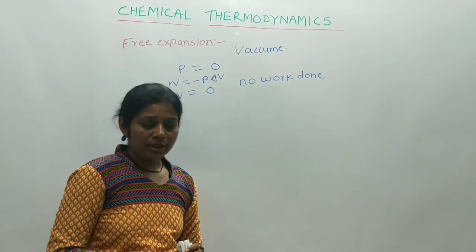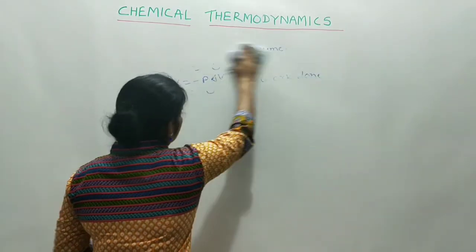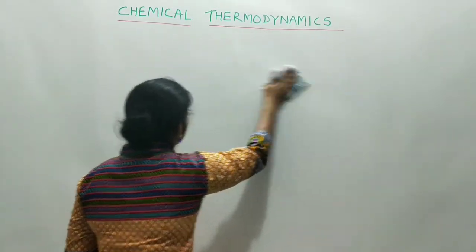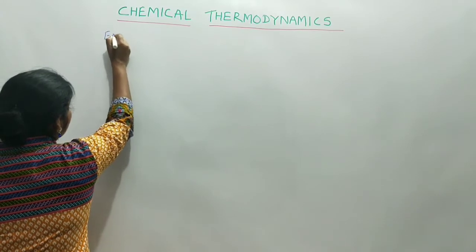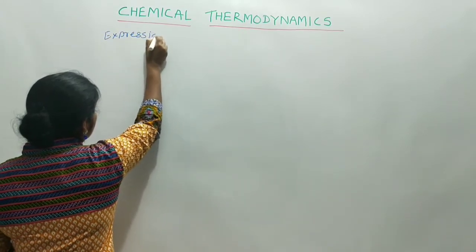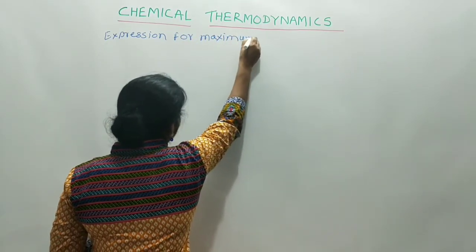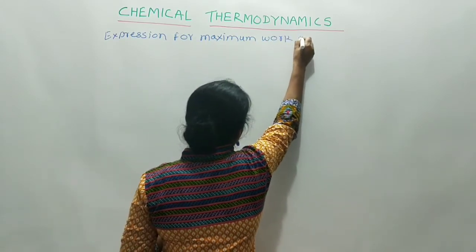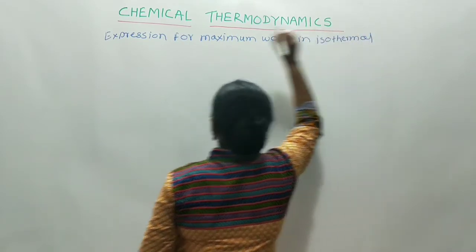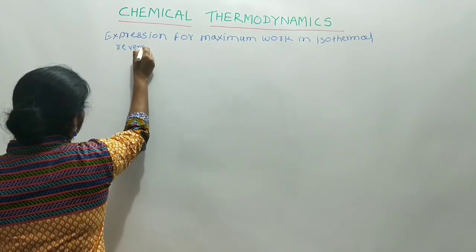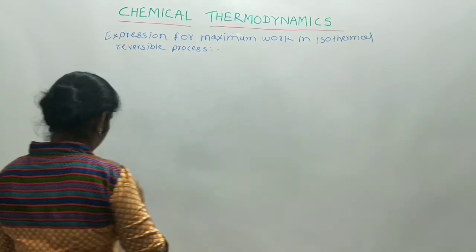Now the third expression for the work is the expression for maximum work in an isothermal reversible process. Now suppose the diagram is like that.